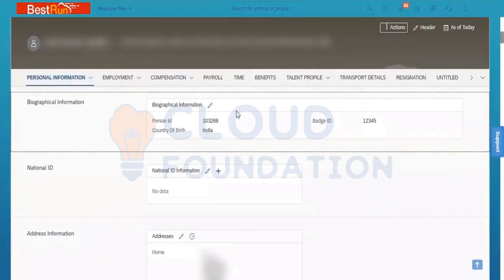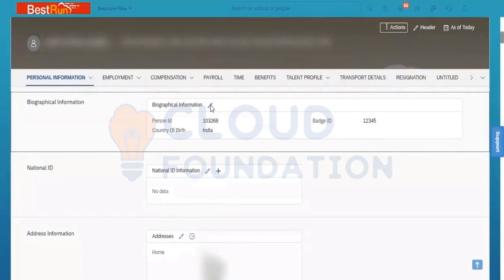When you go and see biographic, do we have any history portlet there? No, only edit is there. Because of edit only, this type of portlet is known as a non-effective dated portlet. What is it called? Non-effective. The portlet which cannot maintain the history is known as a non-effective dated portlet.